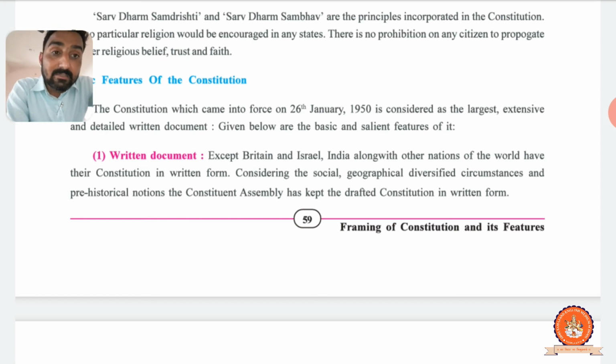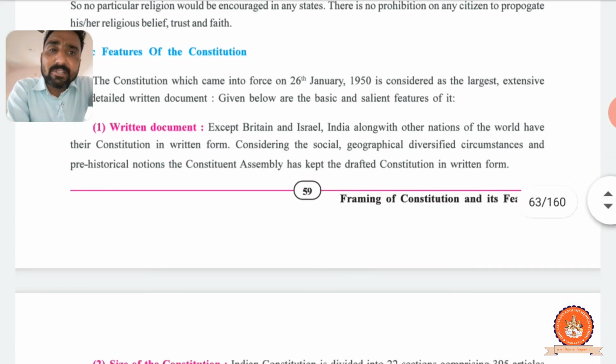Now what exactly in this paragraph are we going to learn? Except Britain and Israel, India along with other nations of the world have their constitution in written form. Please underline this one. Except Britain and Israel, these two countries do not have a written constitution, but India along with other nations of the world have their constitution in written form.